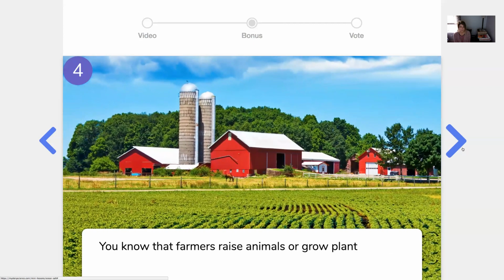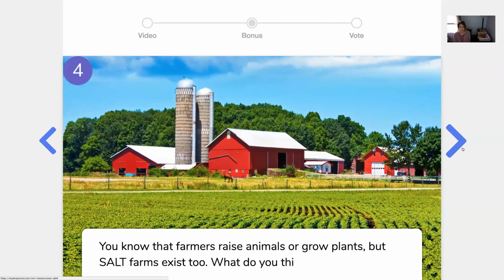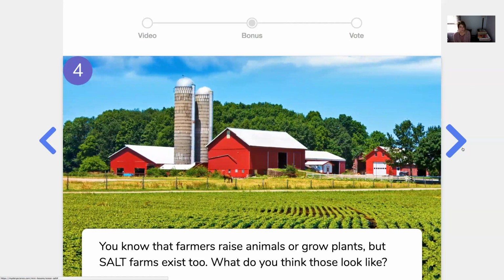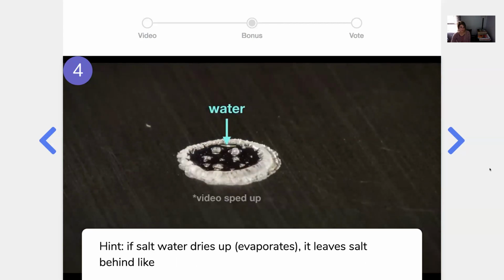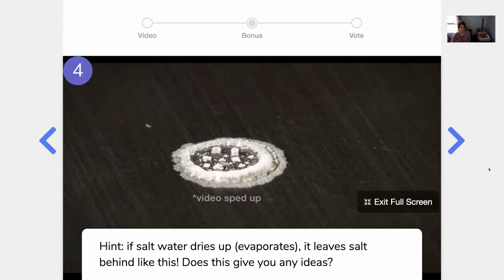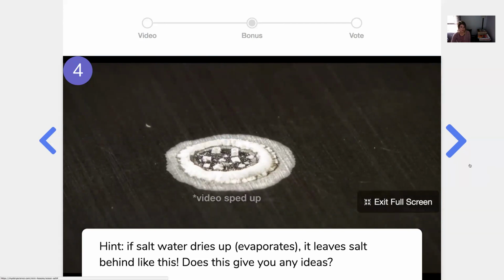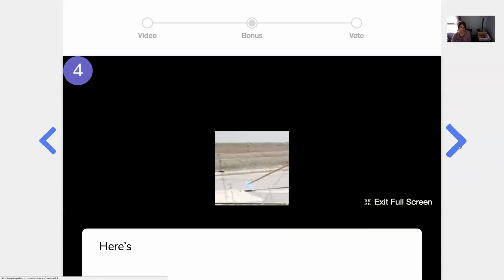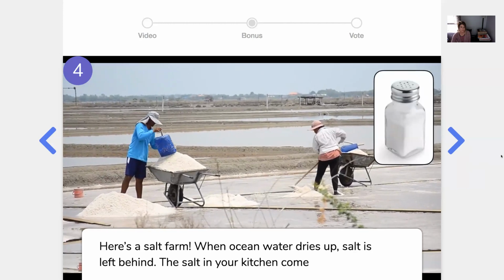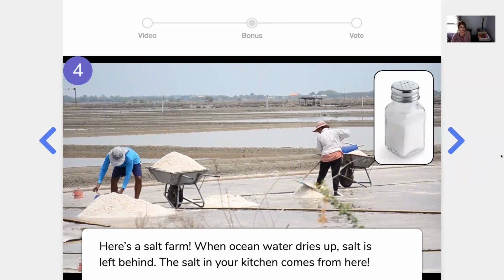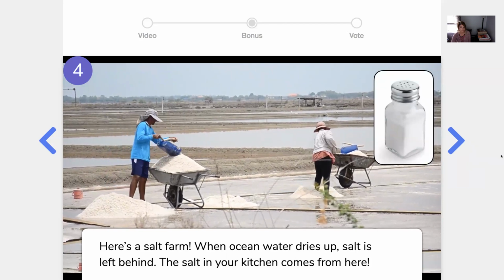You know that farmers raise animals or grow plants, but salt farms exist too. What do you think these look like? Hint, if salt water dries up, evaporates, it leaves salt behind like this. Does this give you any ideas? What do you think salt farms look like then? Here is a salt farm. When ocean water dries up, salt is left behind. The salt in your kitchen comes from here.